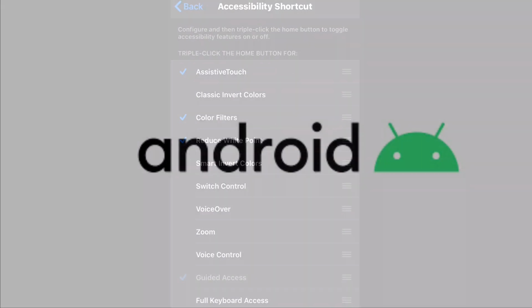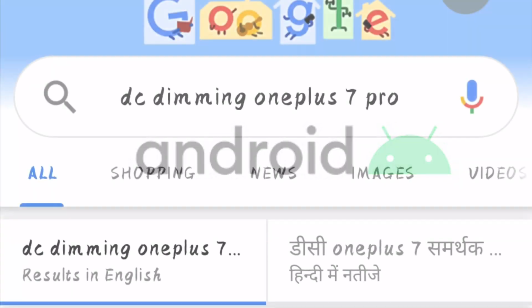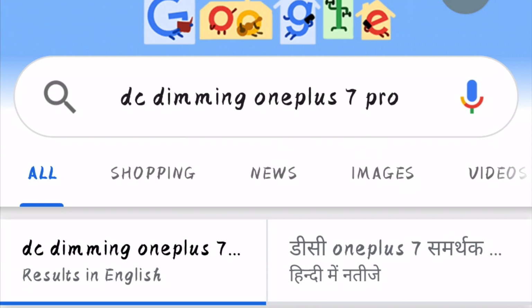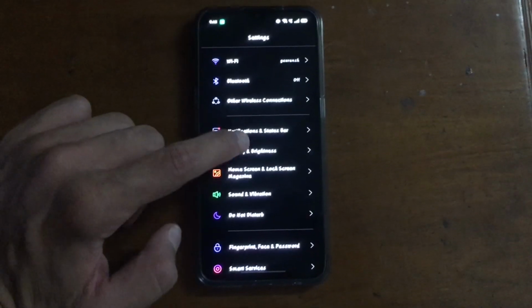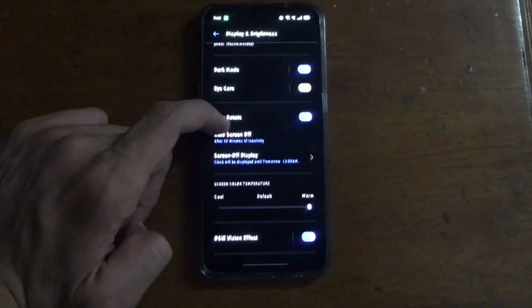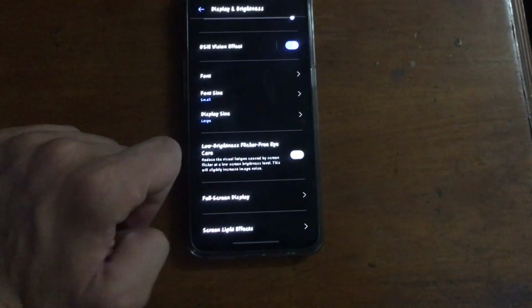Now finally, when it comes to the Android devices, sadly, some manufacturers like Samsung do not actually offer features like DC dimming in their smartphones. Some brands which offer DC dimming, which I know, are Xiaomi, OnePlus, and Realme. But you can always Google to check whether your smartphone offers DC dimming or not. Also, as it is Android, you can always achieve DC dimming by third party applications also. For reference, I am showing how to enable it on the Realme devices.